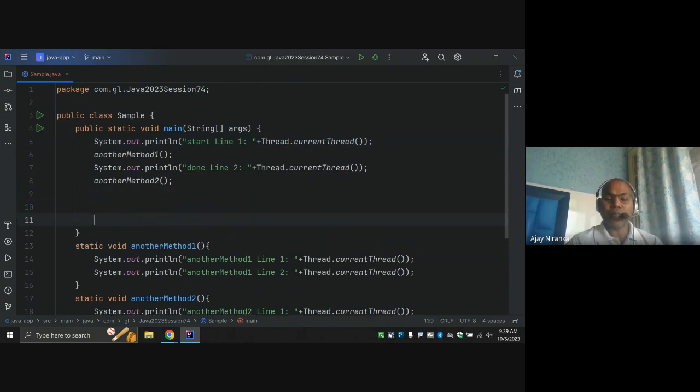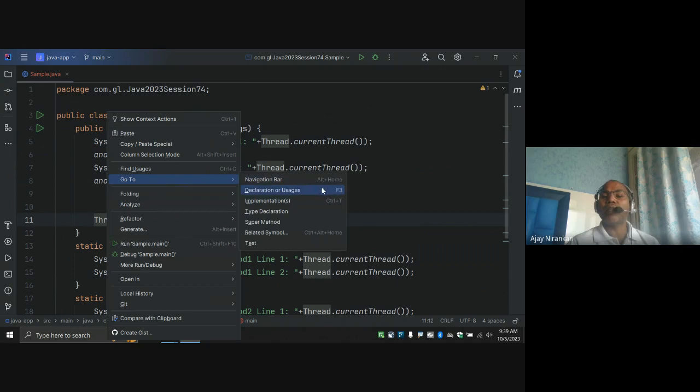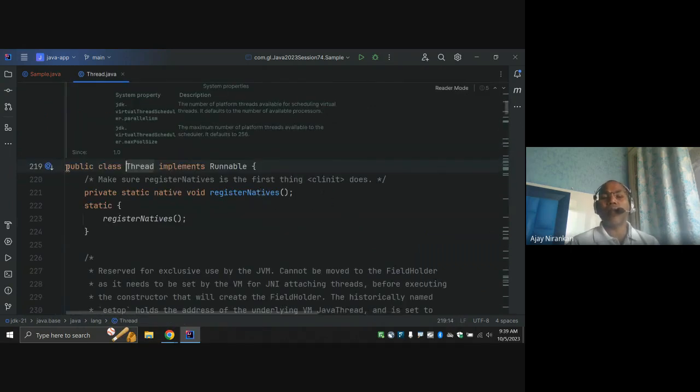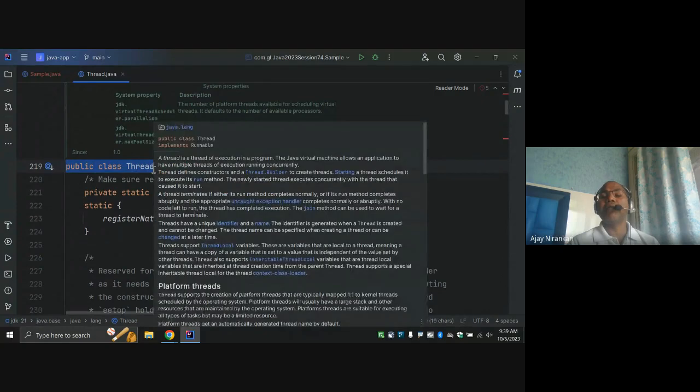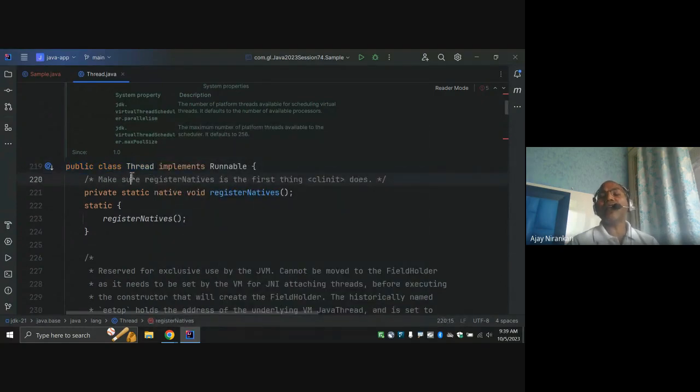So let's think. What is the thread? Thread is a class. Just go to the definition and check. Thread is just one simple class. Notice it is a public class, which means we can create the object, and let's see what kind of methods they offer us. Notice this Thread class implements Runnable. Implements means surely this is an interface, so one class can implement another interface.